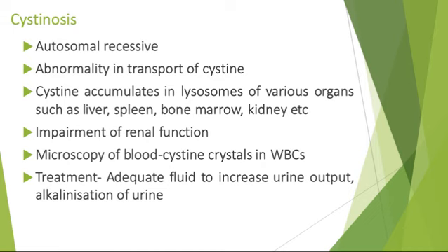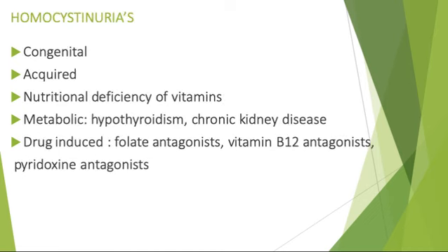Okay, the next one, homocystinuria. It can be congenital, acquired, or it can be a nutritional deficiency of vitamins. It can also be due to certain metabolic disorders like hypothyroidism and also chronic kidney diseases. And it can also be drug induced. Folate antagonists, vitamin B12 antagonists and pyridoxine antagonists can also lead to homocystinuria.